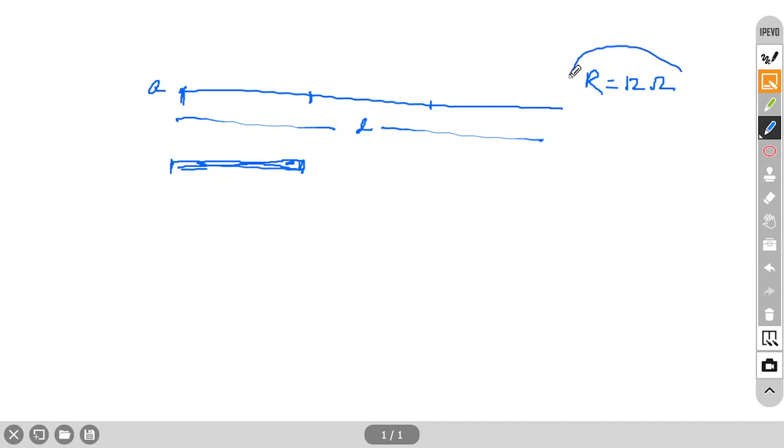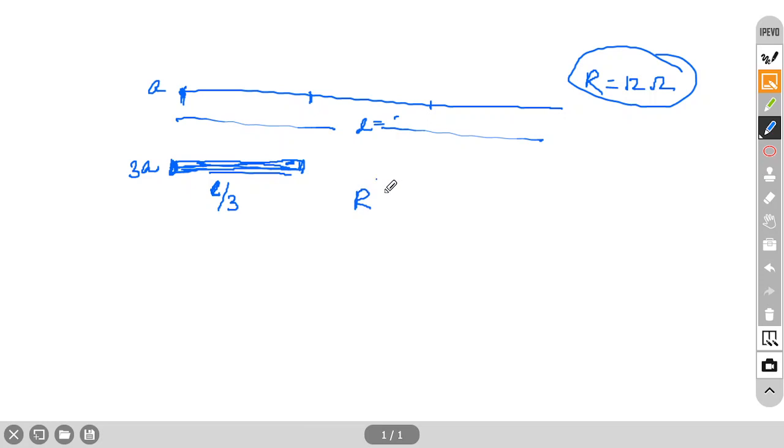Here R is given as 12 ohm. Sir, length L by 3 and 3A? Yes, L by 3. So if you fold it 3 times, the thickness will become 3A because 3 thicknesses are there, and the length will become L by 3.